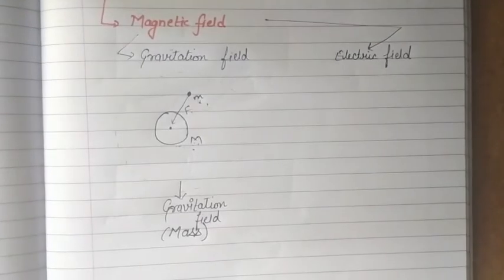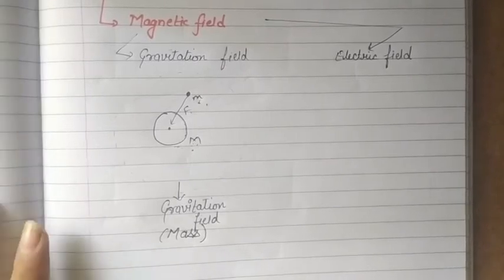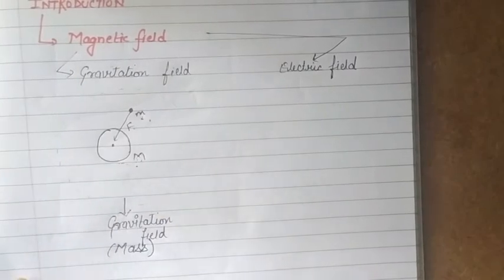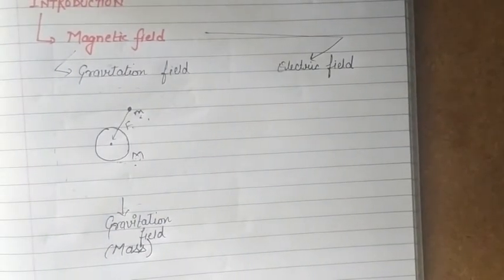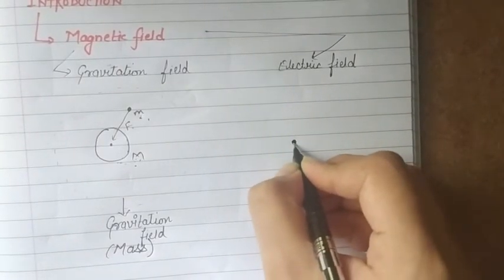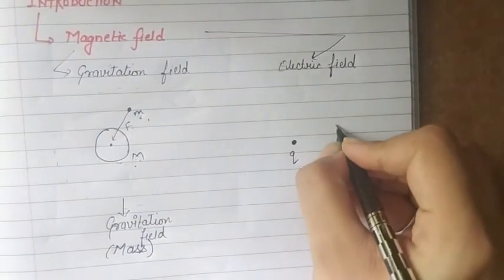So the reason for the gravitation field is the mass of these objects, right? This was about the gravitation field. Come to the electric field. Now just as gravitation field was because of the mass, electric field is because of the charge, or I should say stationary charge. Like if I have a stationary charge placed here, Q, and there exists some test charge or some other charge,